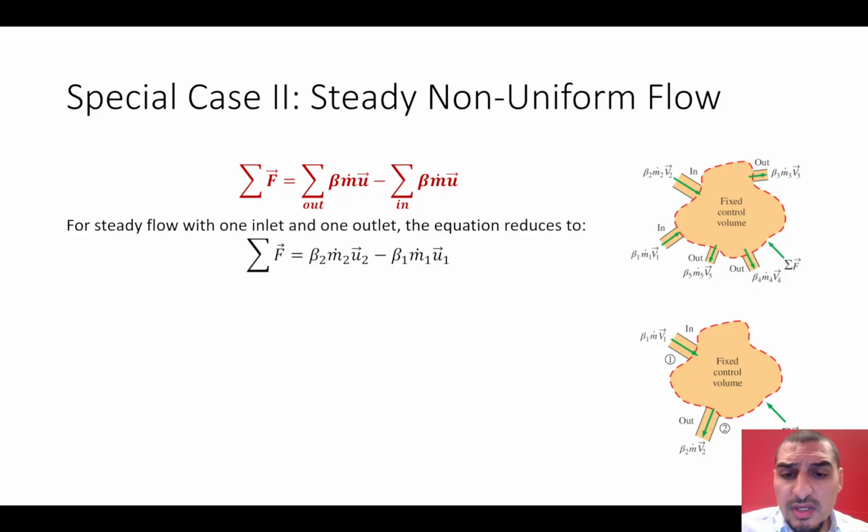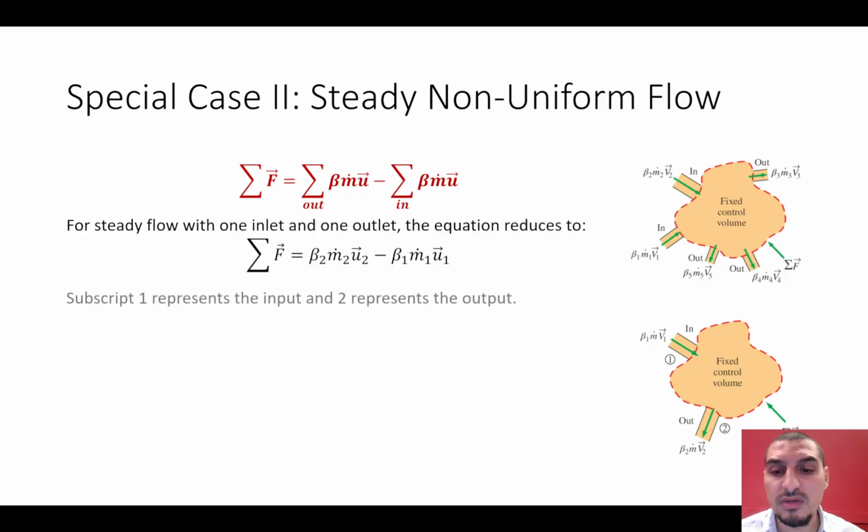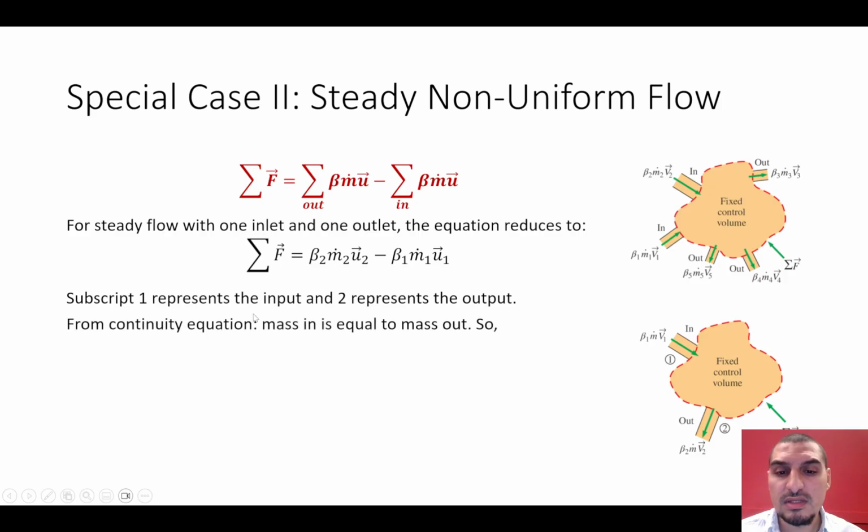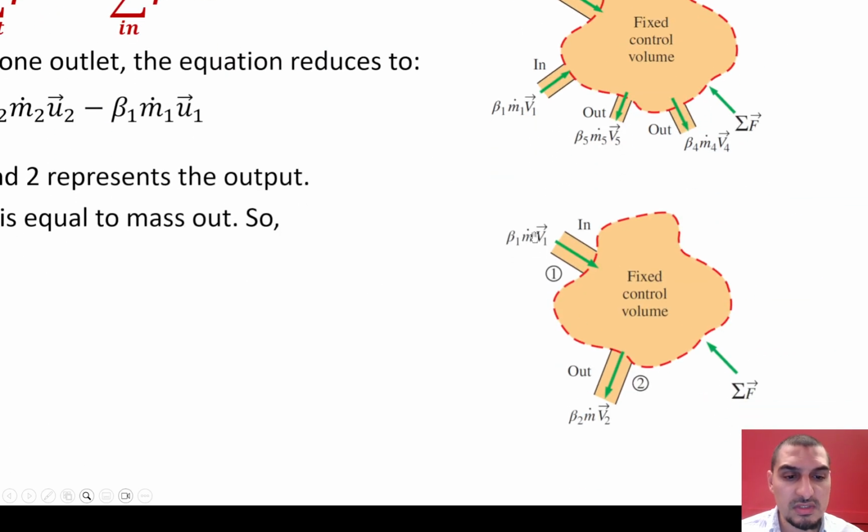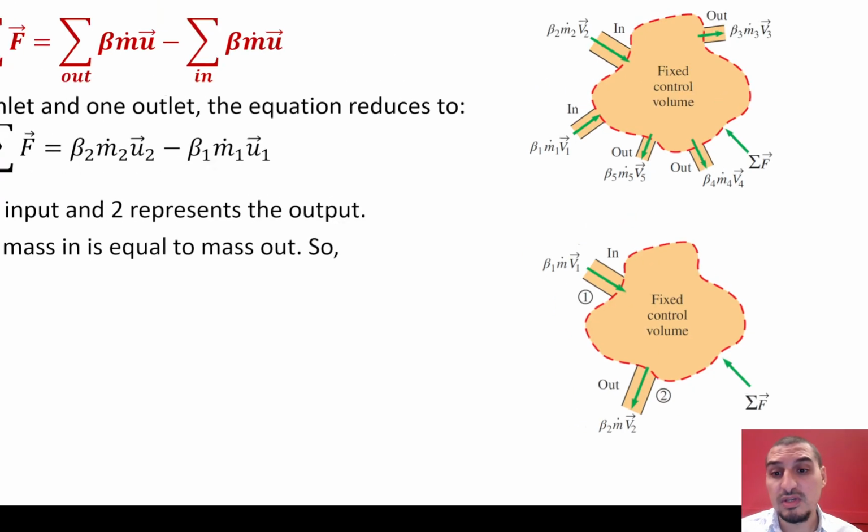And if we look again at this equation, if it's a steady flow, there is no accumulation. If there is one inlet and one outlet, then the continuity equation will tell us that the mass in and mass out are equal, because you have only one stream in, one stream out, so the mass flow rate of the inlet stream and outlet stream are equal. It's a steady flow, so there is no accumulation.